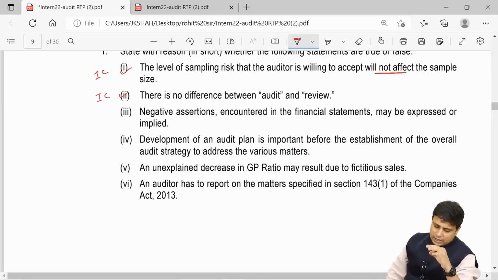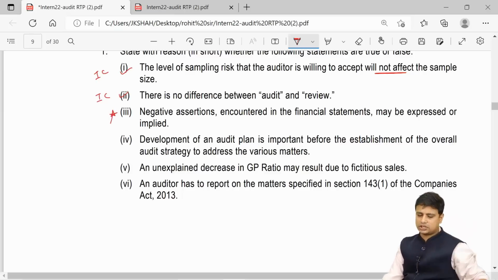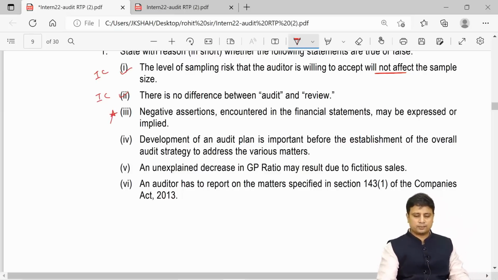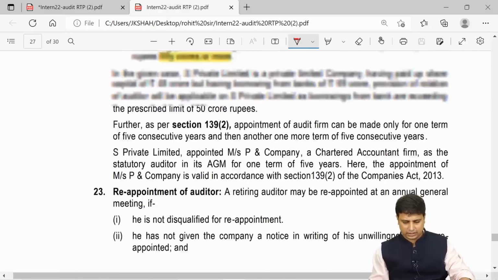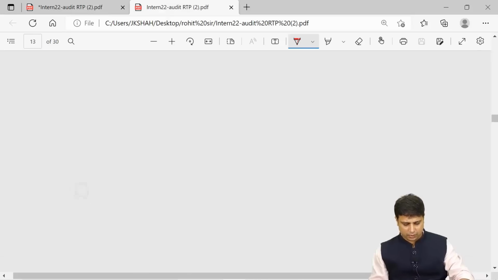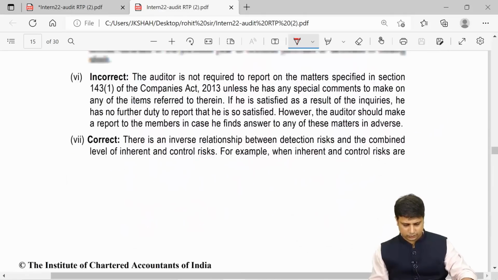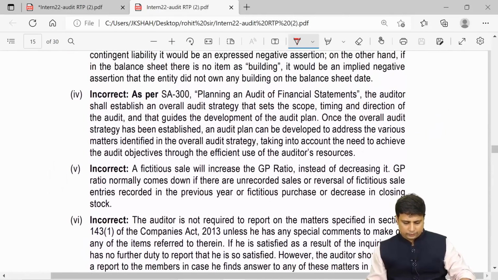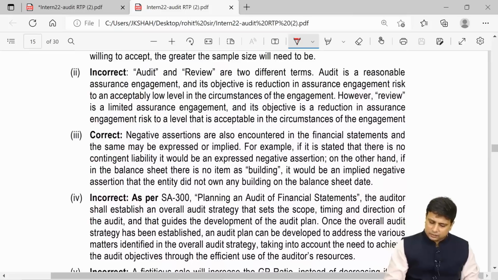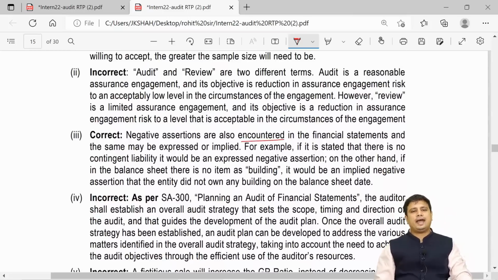Question 3. Negative assertions encountered in the financial statement may be expressed or implied. Now, what exactly are they trying to say? Let me take you back to the answers. Okay, so what they're saying is negative assertions are also encountered in the financial statement, and the same may be expressed or implied.